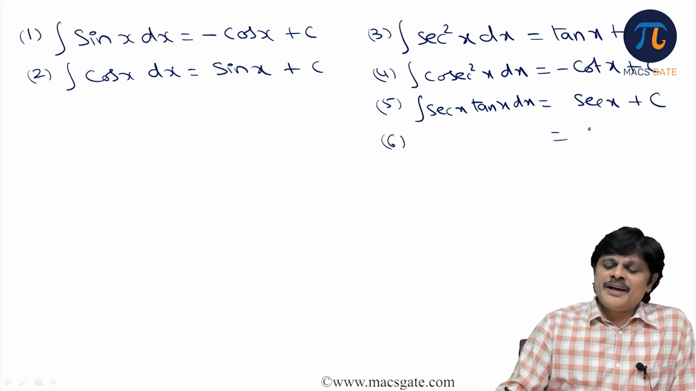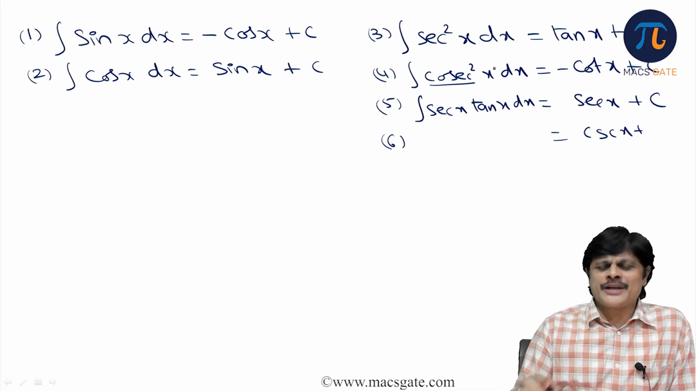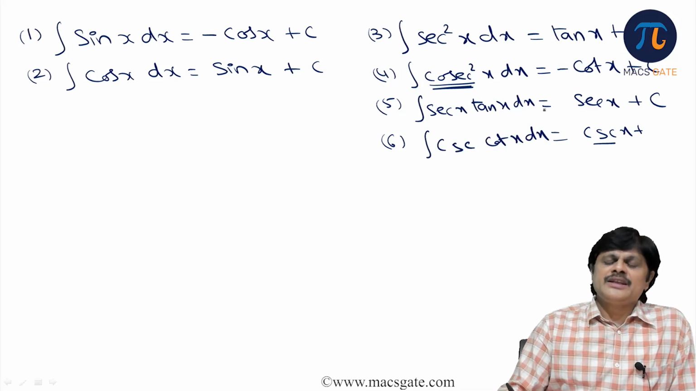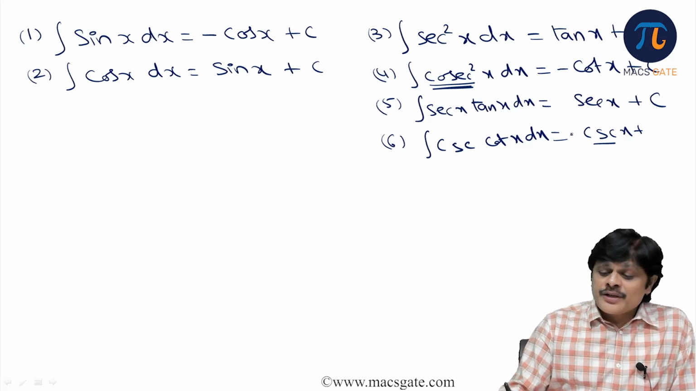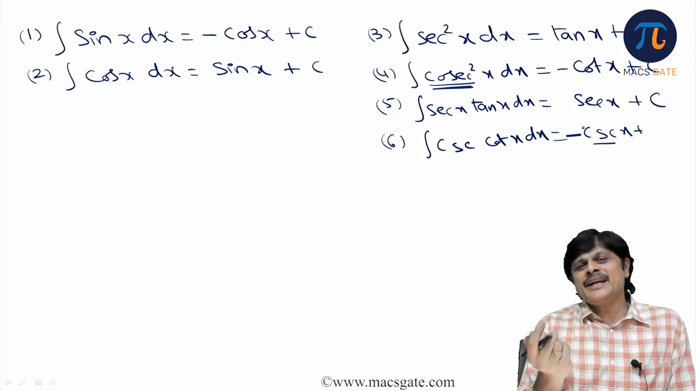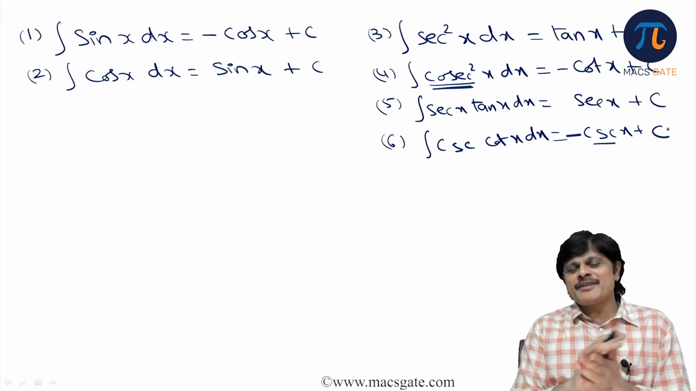Next, derivative of cosecant x. People write cosecant as CSC or COSEC, you can write it either way. I am using both notations. I generally use COSEC, but in books they mostly use the CSC notation. Cosecant x derivative is minus cosecant x cot x. Therefore, integral of cosecant x cot x would be minus cosecant x plus c. So these are the standard integrals when you see them in the reverse direction.